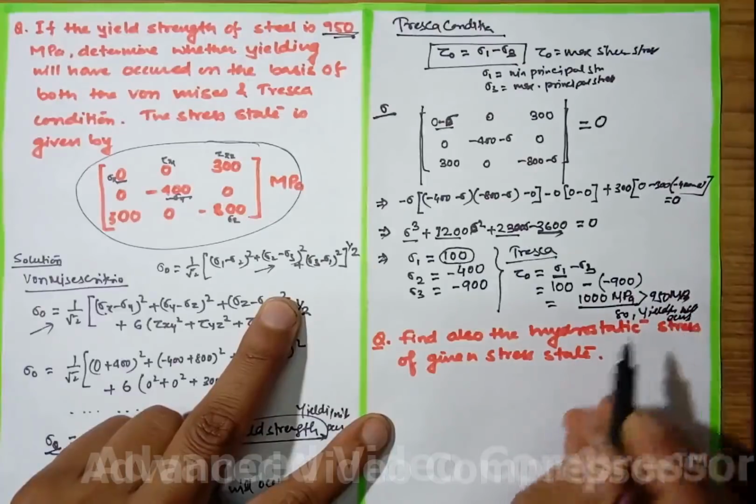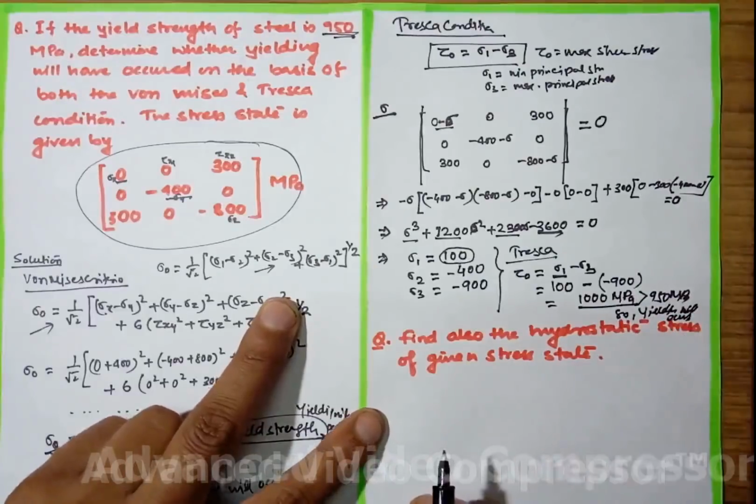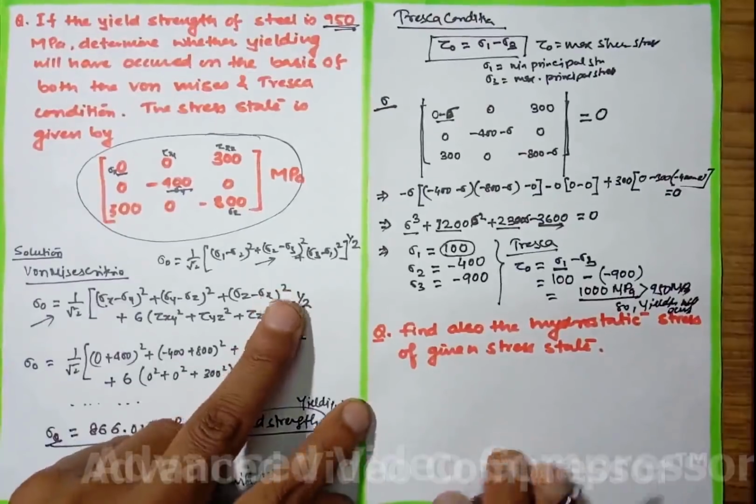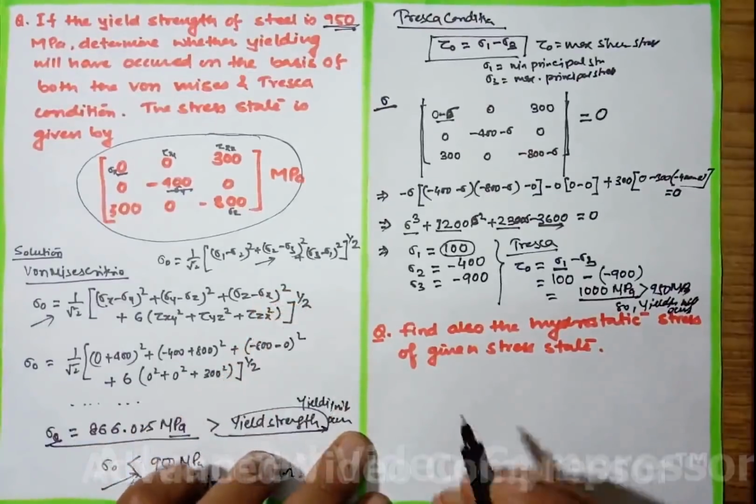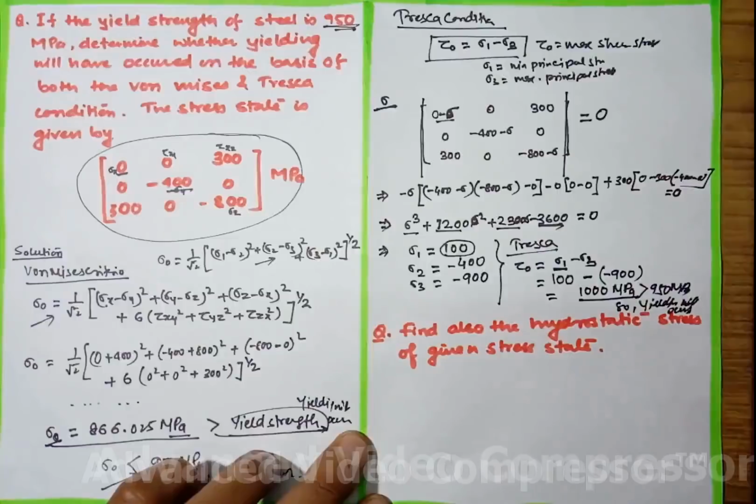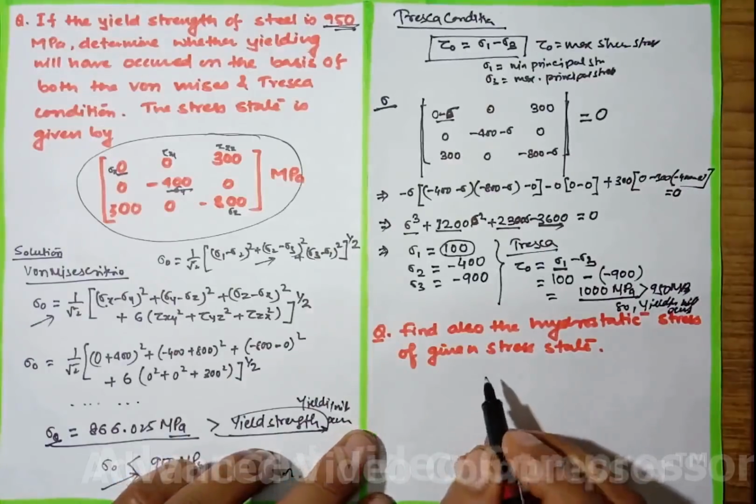Okay, now coming to the next problem. In the next problem you may be asked in the examination a question on the hydrostatic stress. To find the hydrostatic stress, you need to remember the formula.